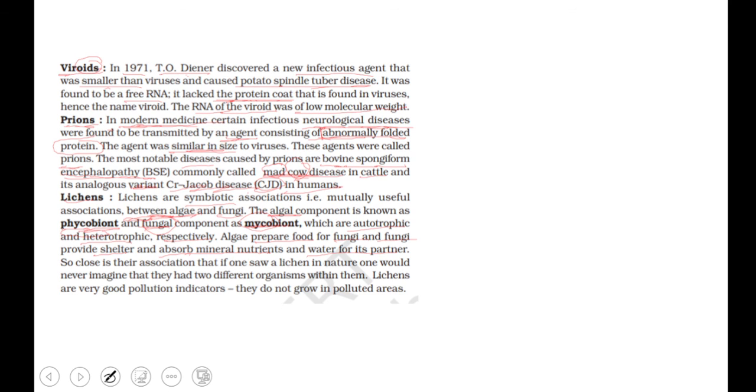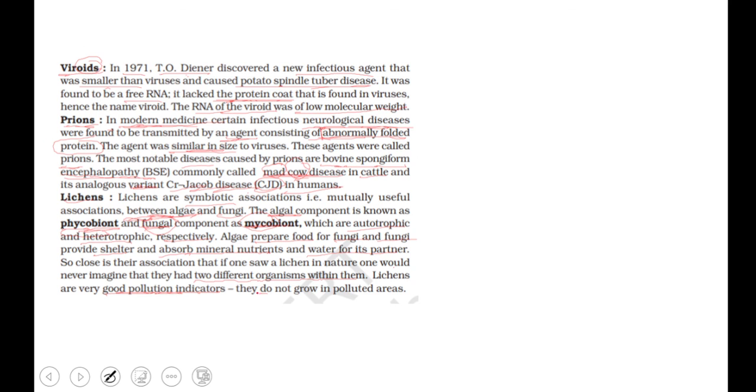So close is their association that if one saw a lichen in nature, one would never imagine that there were two different organisms within it. You can't tell that this is an association of two organisms. Lichens are very good pollution indicators, which we'll see in a few other chapters.